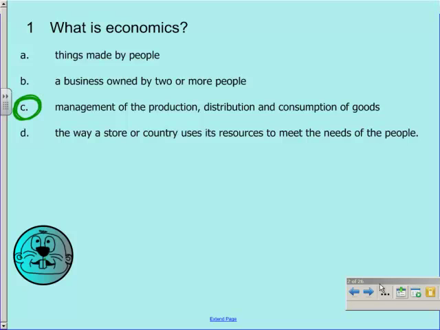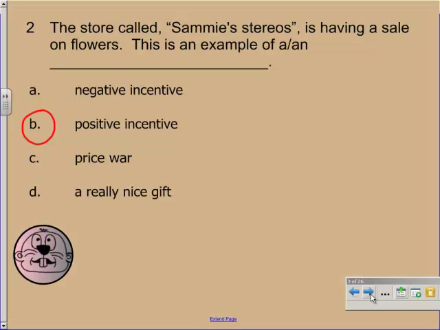These are the answers to the economics quiz that we did in class today. What is economics? The management of the production, distribution, and consumption of goods. C. 2. The store called Sammy's Flowers is having a sale on flowers. This is an example of a positive incentive. All sales are positive incentives.